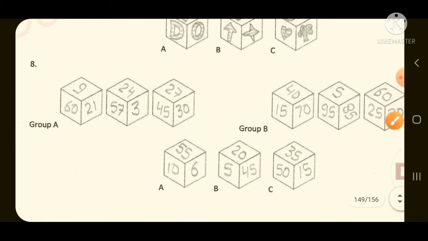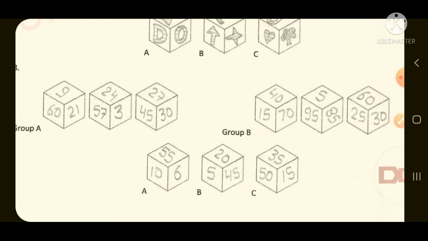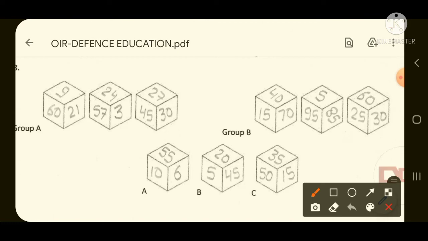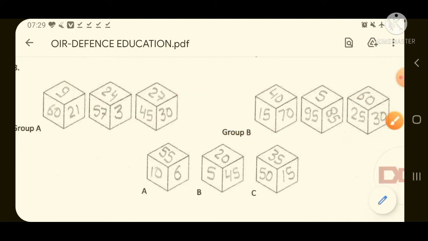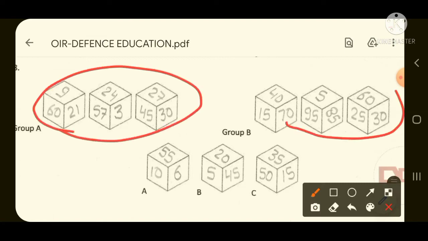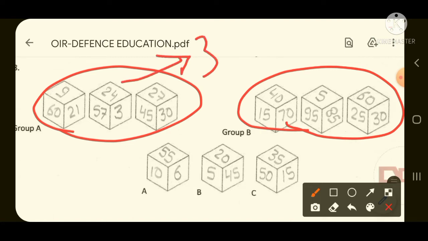Coming over to question number 8. Question number 8 says that if you look very carefully at both the groups, then you will come to a conclusion. Like if you look here, it is 9, 21, 60, 24, 3, 57, 27, 30, 45. This is group A. Group B is 40, 70, 15, 5, 85, 95, 60, 30, 25. So after seeing both types of cube, group A and group B, you came to the conclusion that all the numbers mentioned in group A are divisible by 3, and all the numbers mentioned in group B are divisible by 5.